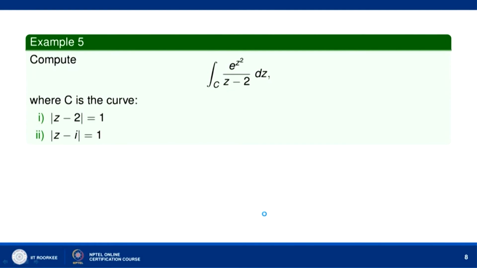Now, let us calculate this integral: the integral over C of e to the power z square over (z minus 2) dz, where C is the curve mod of (z minus 2) equal to 1. So, let us take this curve first. Suppose this is the complex z plane. This is the real axis, and this is my imaginary axis.